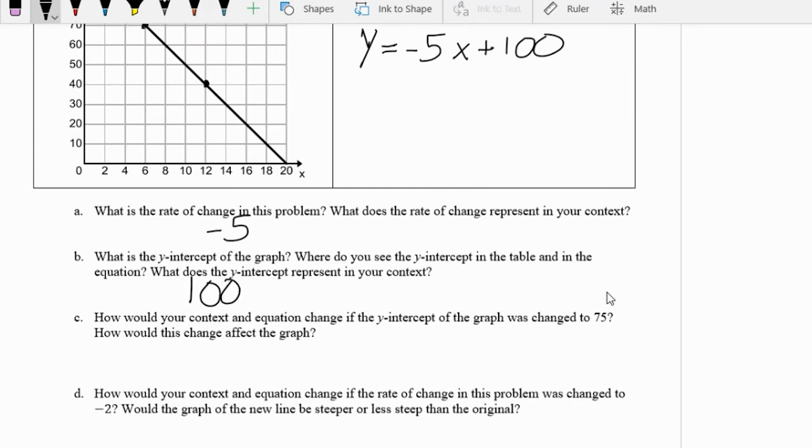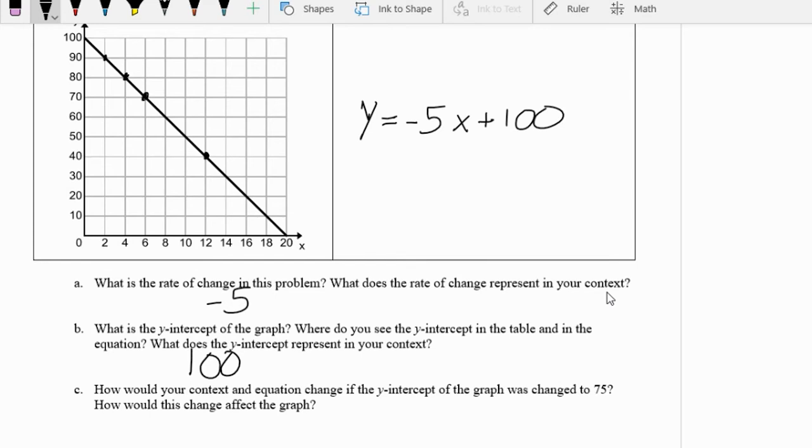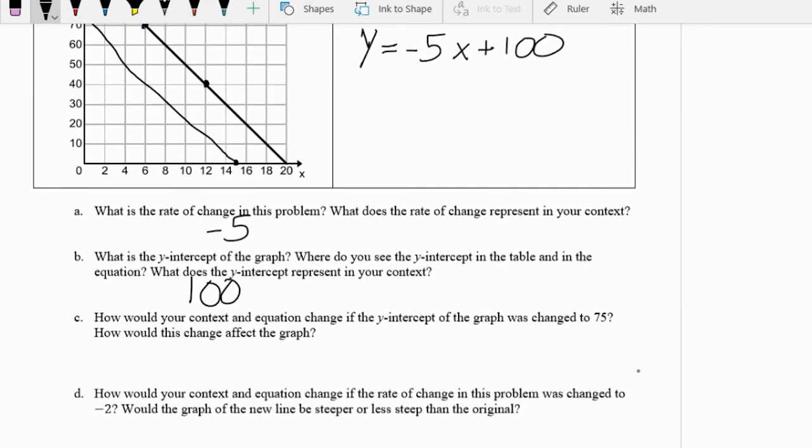How would your context change if the y-intercept of the graph was changed to 75? Well, that's something you need to look at. How would this change affect the graph? If our y-intercept was changed to 75, that'd be right here. Let's see, where do we hit 25? Right here. This would be at 0. This would be our line. So we'd be shifted down, and it would really change the context.